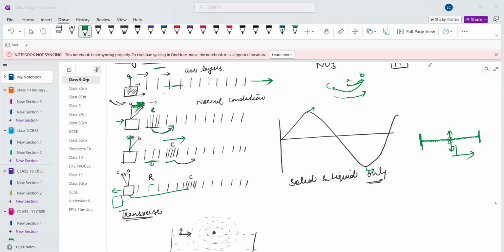Clear? Yes, ma'am. Okay. Now there are some characteristics of the wave. For example, the first characteristic of the wave is amplitude. What is the amplitude of the wave? Could anyone tell me what is amplitude? Anyone from the class?